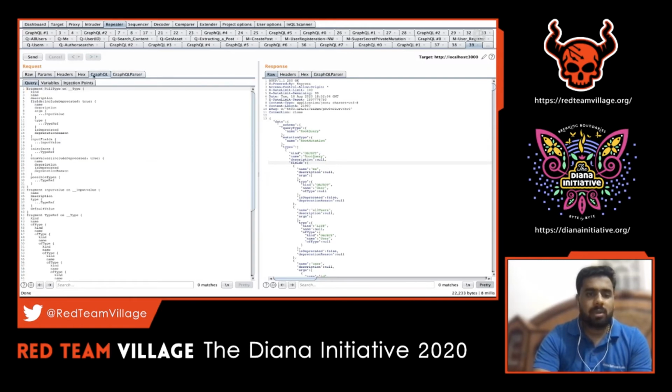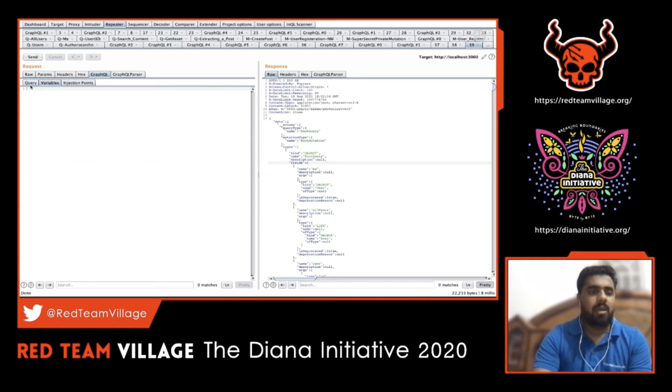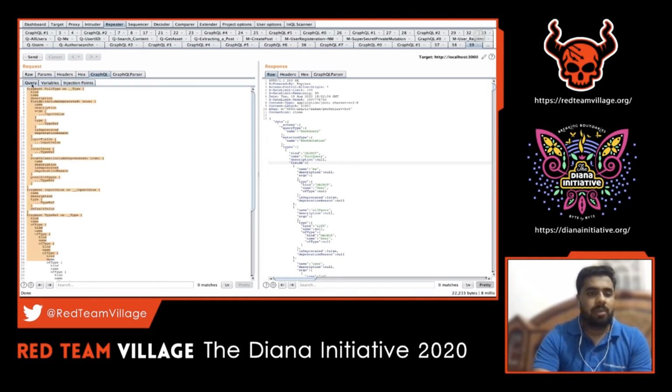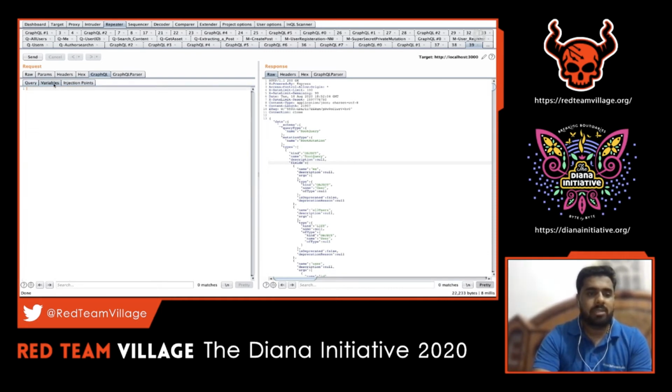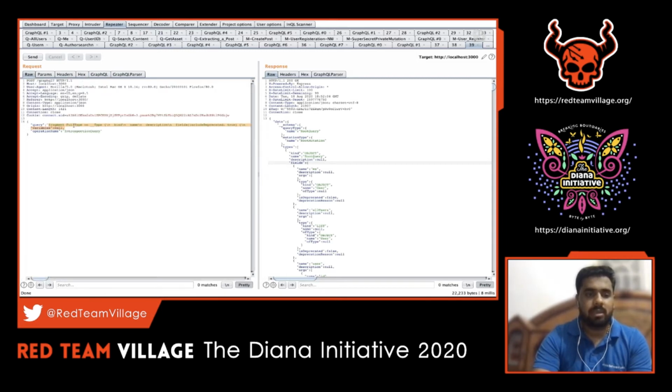Two add-ons are added. One is the parser, the other is GraphQL Radar. Here we can see a tab structure where this is nothing but the query. If there is a variable required for that particular query, it can be found here, along with injection points. So what can be the potential injection points in that query? This will be really helpful when we do any assessment, because in this case it's just an introspection query, but when we talk about any GET request or POST request, it will be much more helpful.